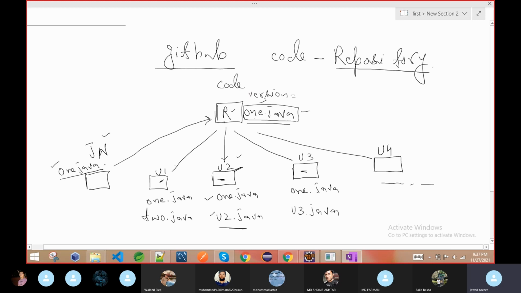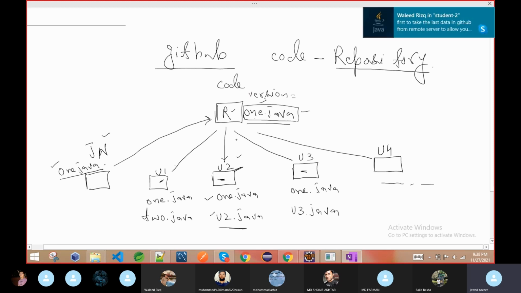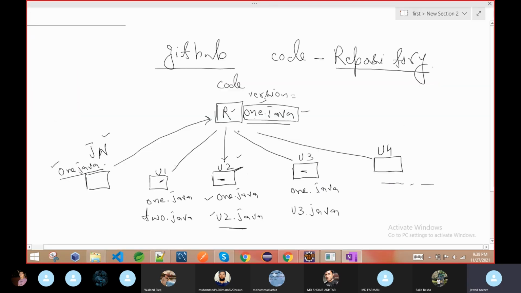It will say something like rejected, and sometimes there is a problem. That's the reason I am always repeating this: whenever you push the code, first pull the code. Whenever you touch the code, first pull the code. Pull means you are updating your local with the latest. You can push only if you have the latest changes that are in the repository. It's like synchronization, you are trying to synchronize with the repository. If your local has the same changes and you have something extra, it's okay.